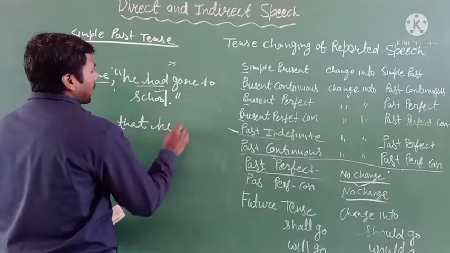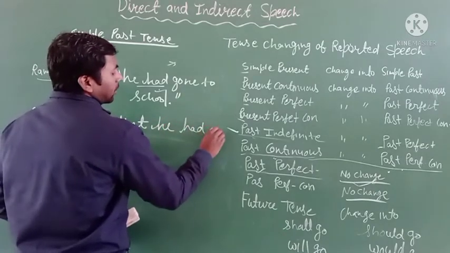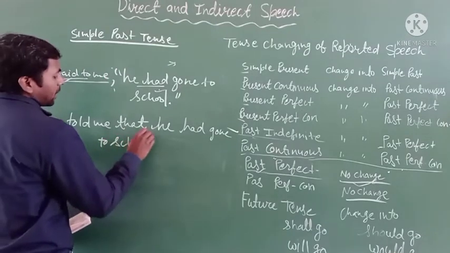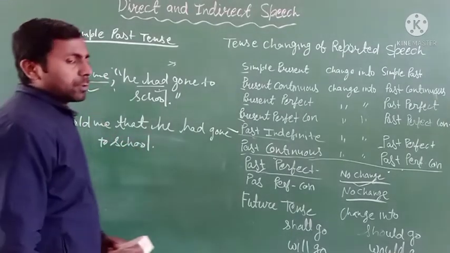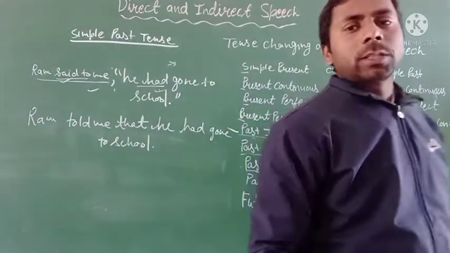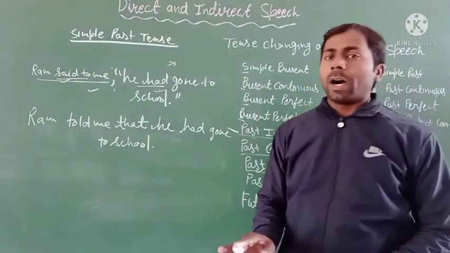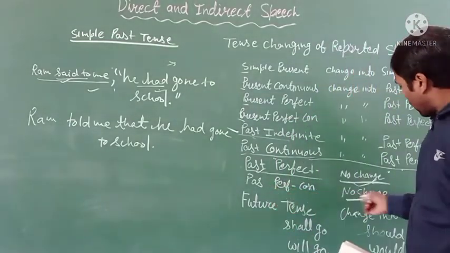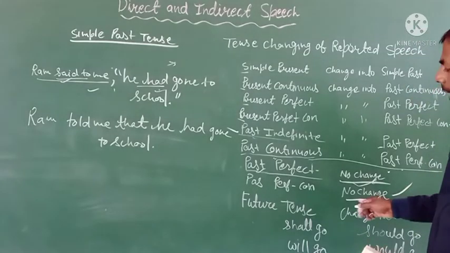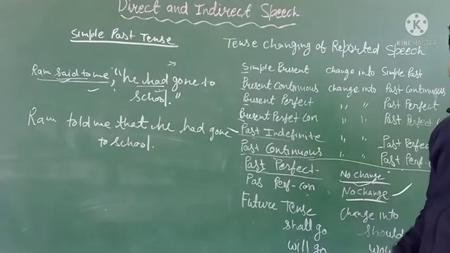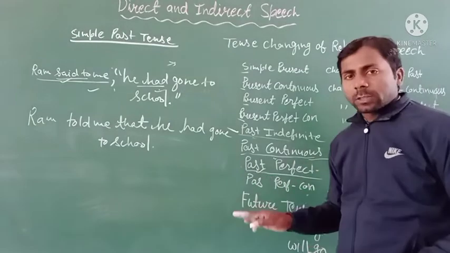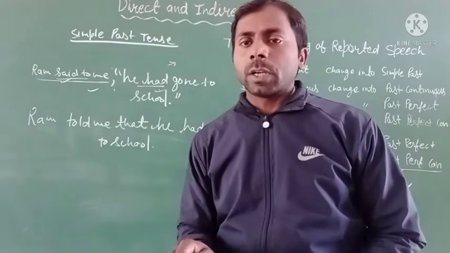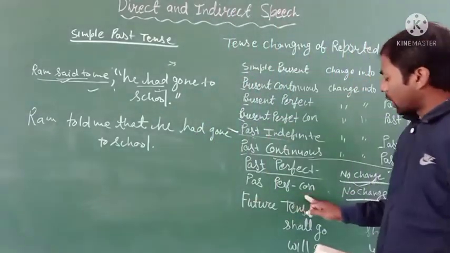You simply write "he had gone to school" and you can easily change the direct speech into indirect speech. Clear? I hope you all understand it very well. The same process continues for the past perfect tense.